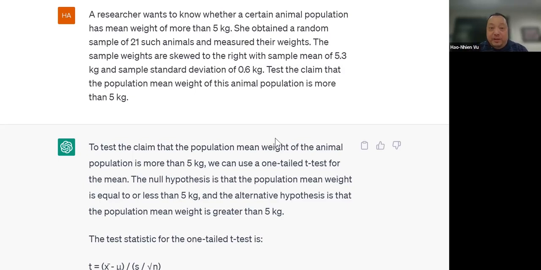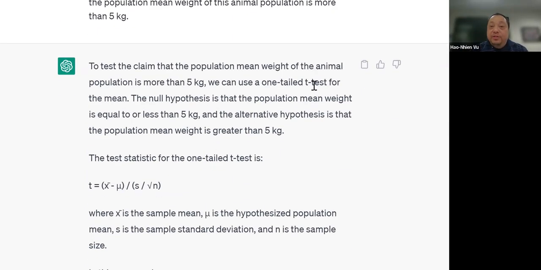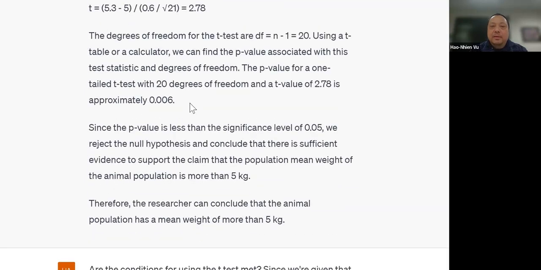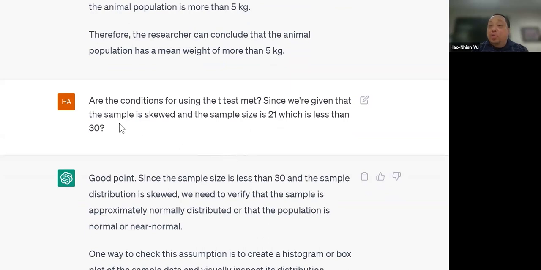What did ChatGPT do? It uses the T distribution, which is correct for one sample mean if the conditions are met. But it uses the T test, and it does all the numerical calculations, and it found a p-value. The p-value is approximately 0.006, since the p-value is less than significance level of 0.05, etc. So I start questioning it.